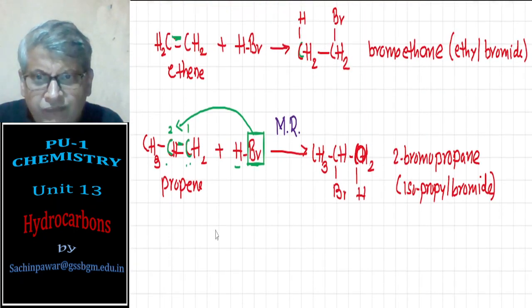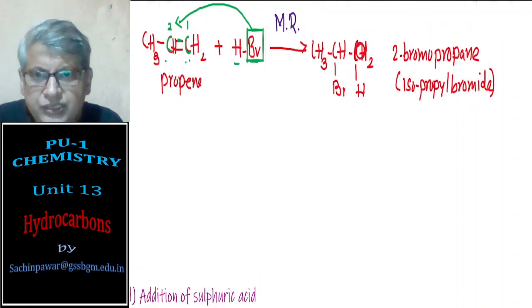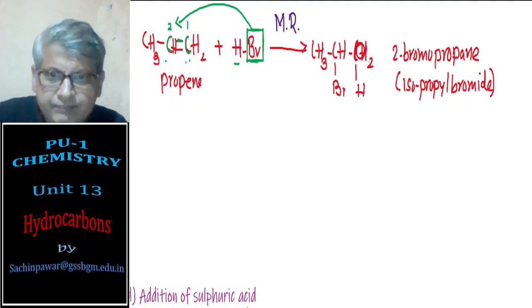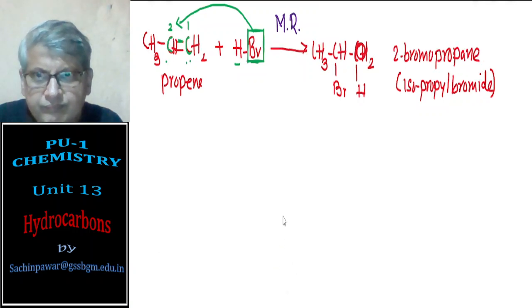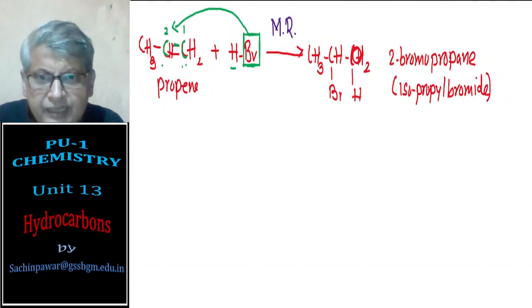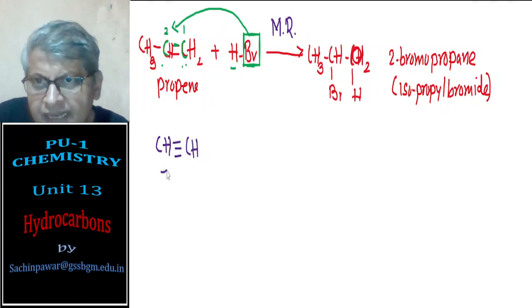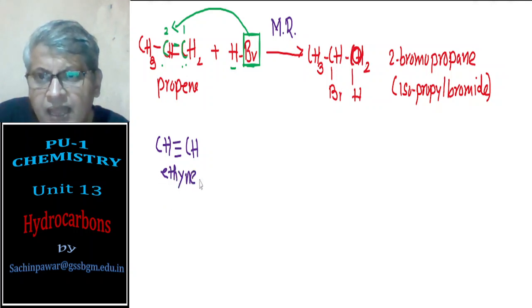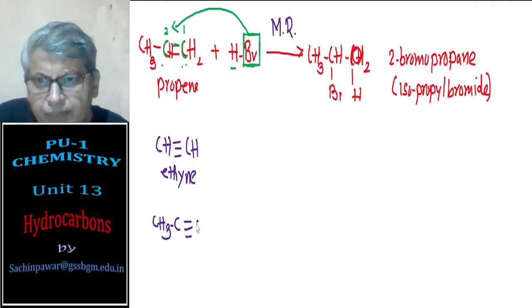If I go for addition of hydrogen halide to alkynes, then I will take two examples here. One example I will take is ethyne, that is CH triple bond CH, and propyne, that is CH3C triple bond CH.